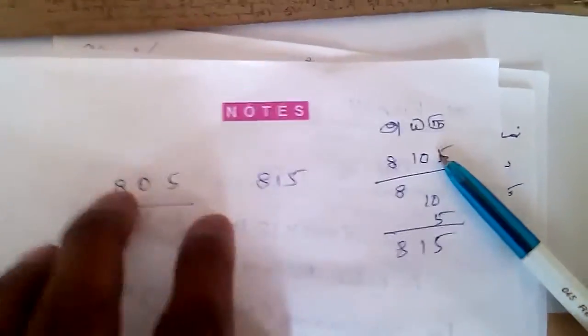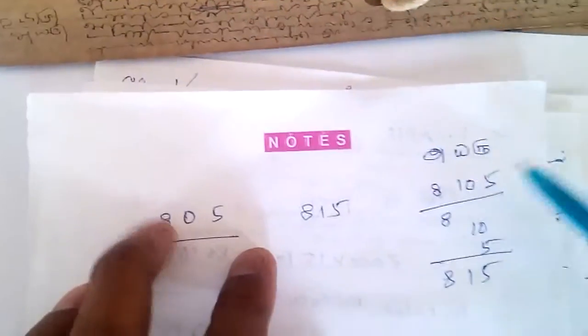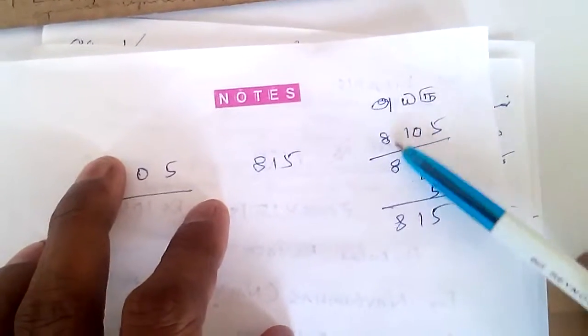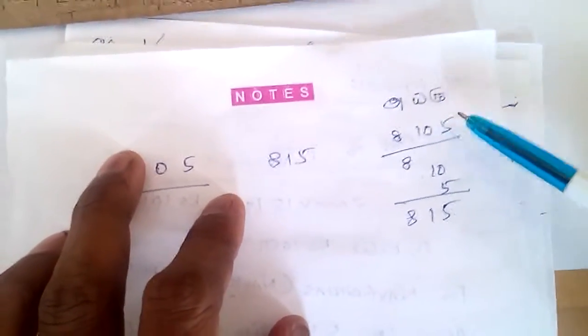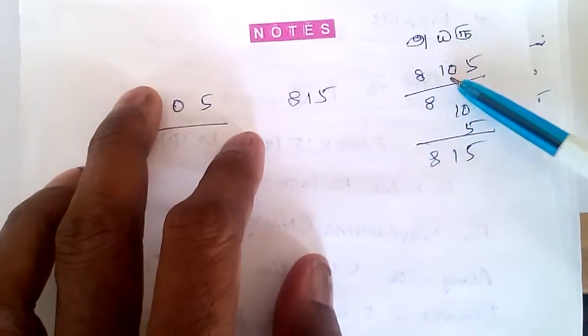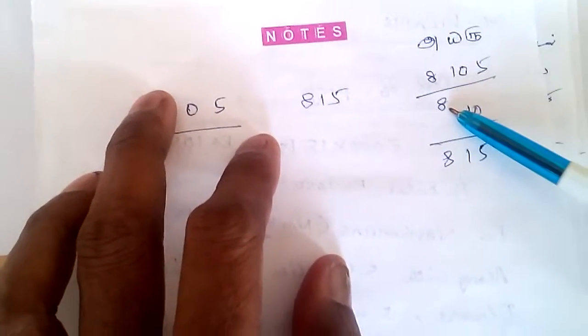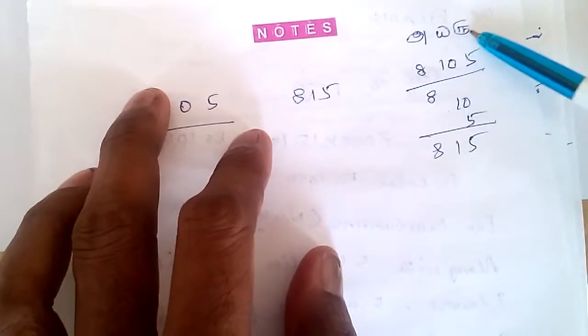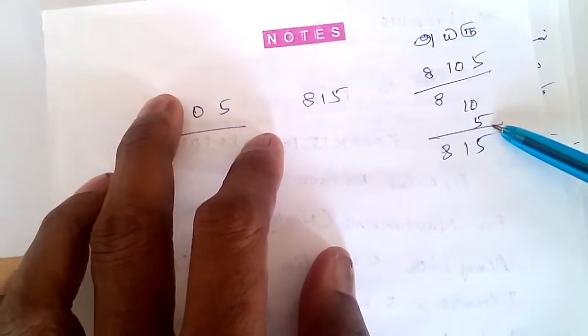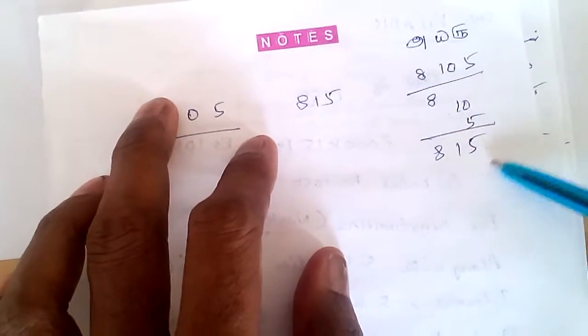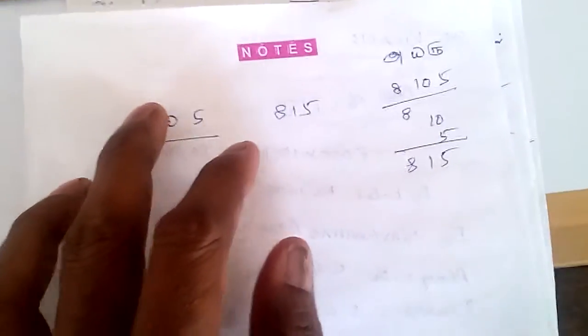This is written over here. So as per this, 8, this 10, this 5. So it is not 8105. This number indicates 8, 10, 5, so totally 815. Okay. Great. Thank you very much.